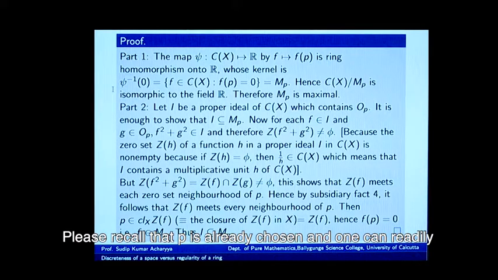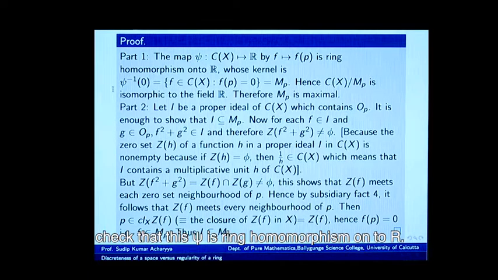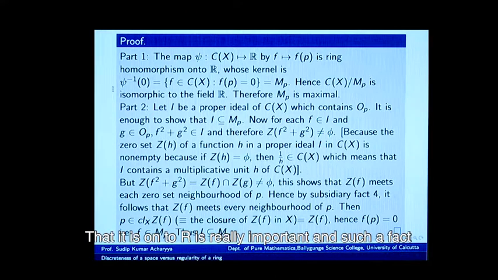Please recall that P is already chosen, and one can readily check that this psi is a ring homomorphism onto R. That it is onto R is really important, and such a fact can be easily checked because of the presence of constant functions in C(X).